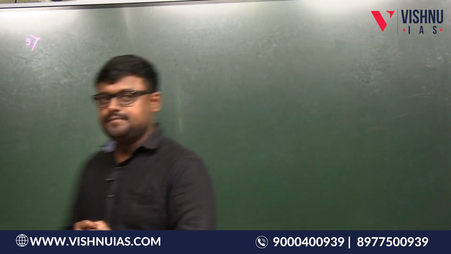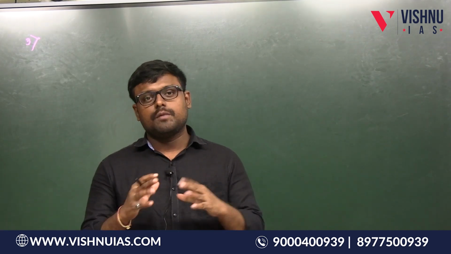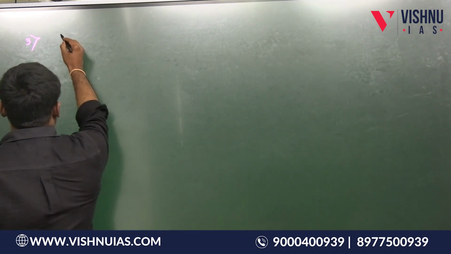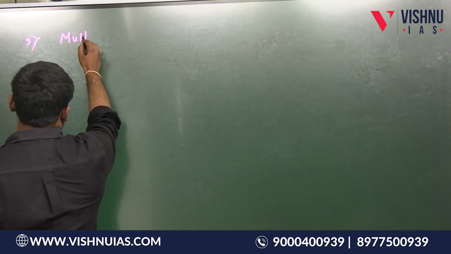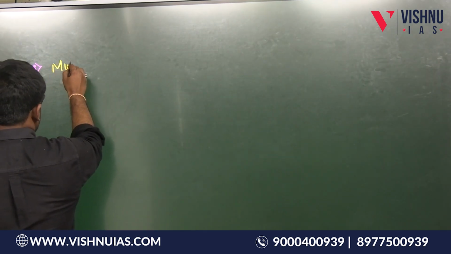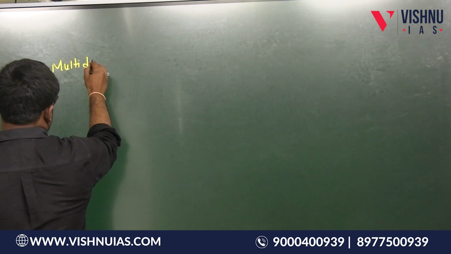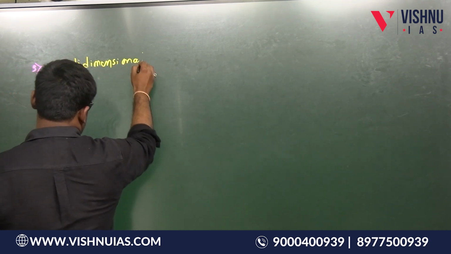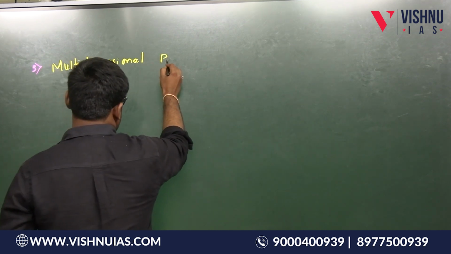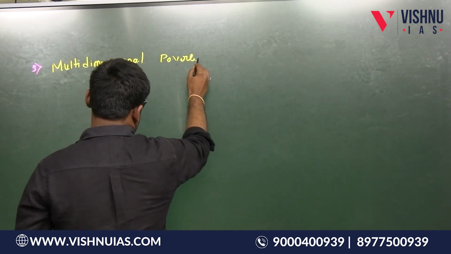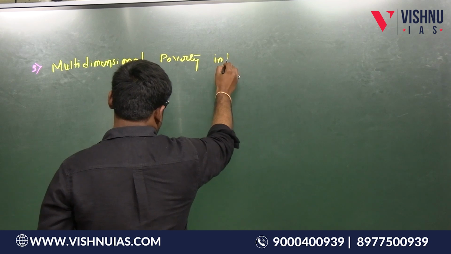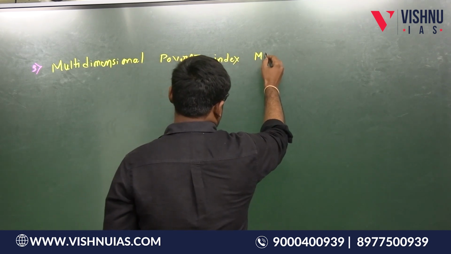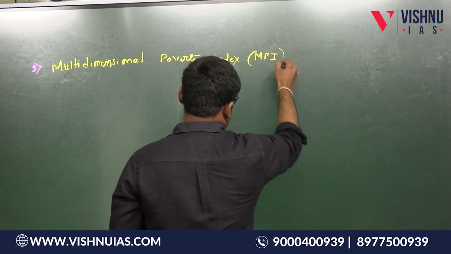Okay, students, the third topic for this current affairs class is the Multi-dimensional Poverty Index, MPI.